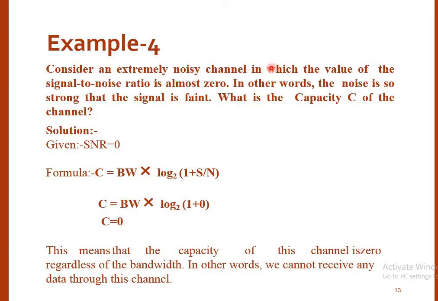Consider an extremely noisy channel in which the value of the signal to noise ratio is almost 0. In other words, the noise is so strong that the signal is faint. What is the capacity of the channel?